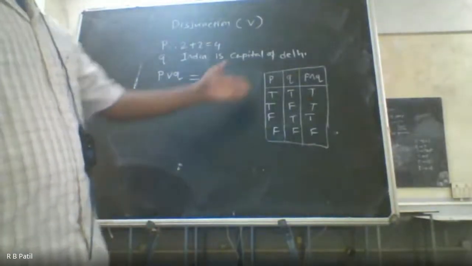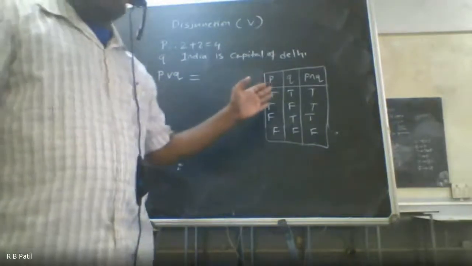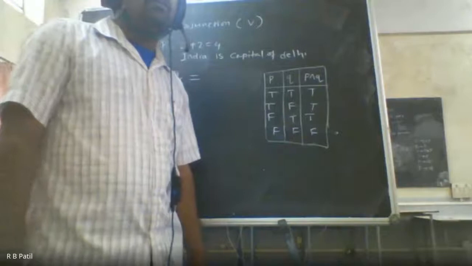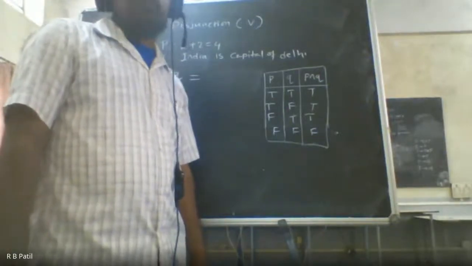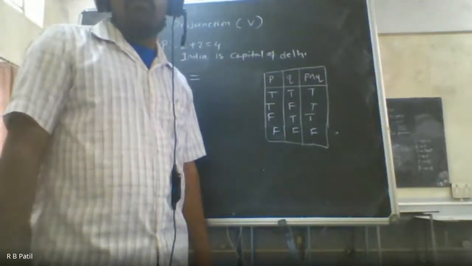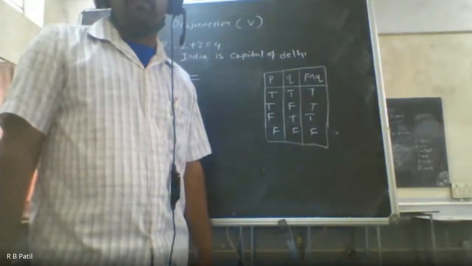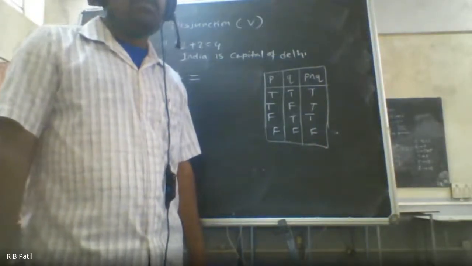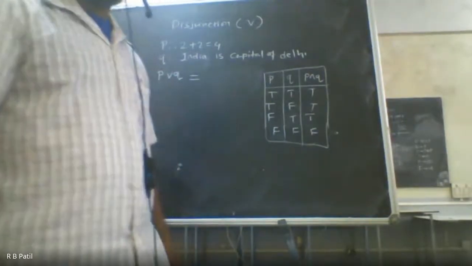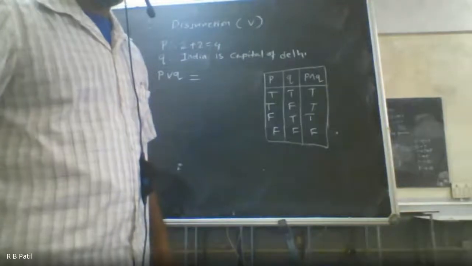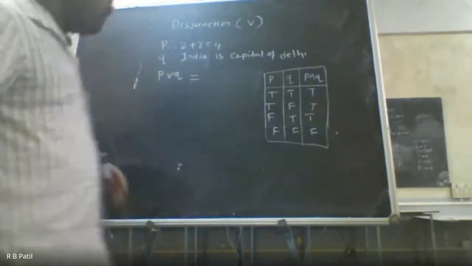So if there are n statements, since here there are only 2 statements, at that time I can say that the outcome of a disjunction is false if all the inputs are false. Otherwise it is true. You can write it down if you have a notebook. The outcome of a disjunction is false if all the inputs are false. Otherwise, it is true.